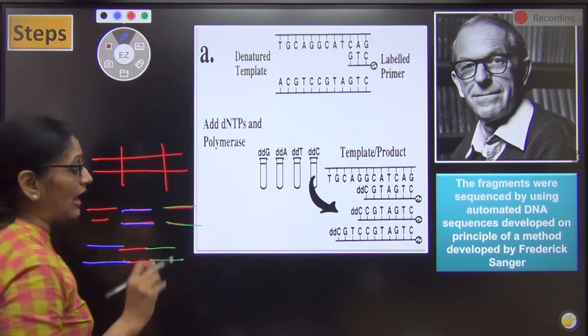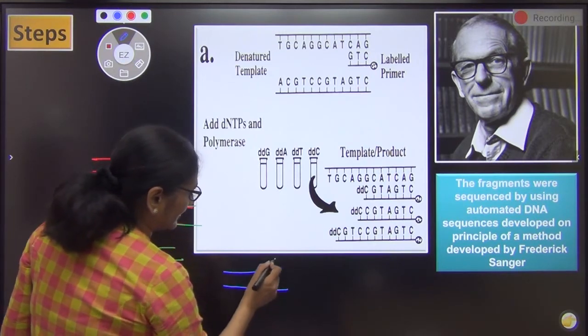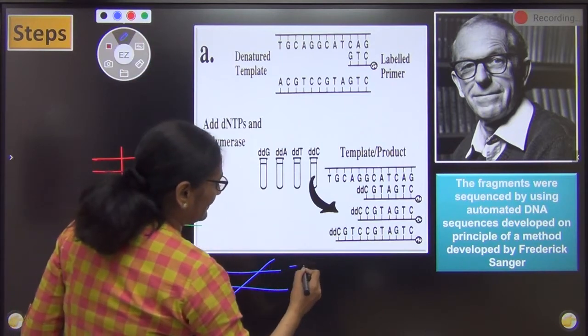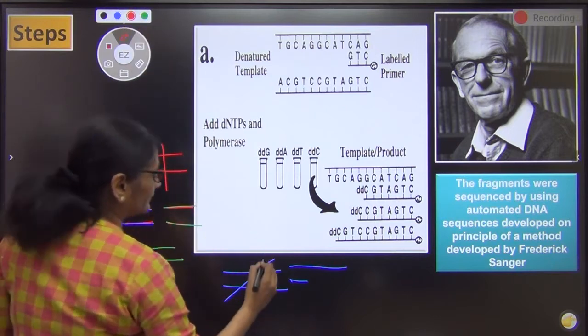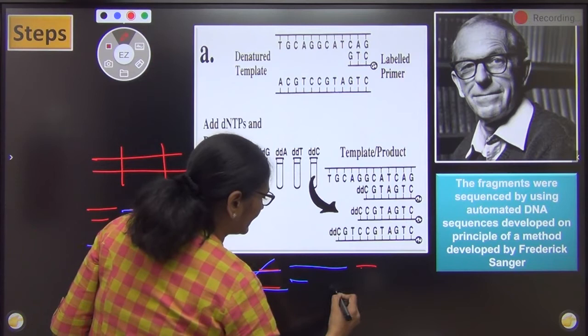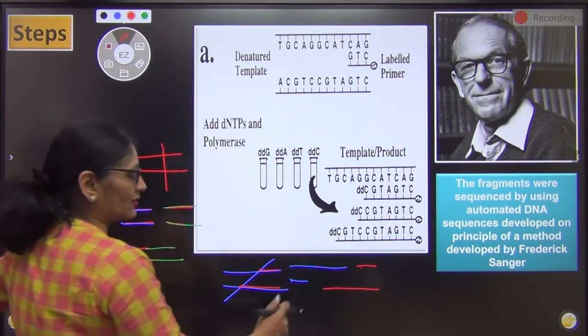That was difficult. How did we cut it? We cut it like this. See, if this was it, we cut it like this. When we cut it like this, what happens? This will be like this big and this small, and the other one is this and this. They are separated like this, right? तो अब क्या होगा? This will fit here only. Why? Because of base pairing.